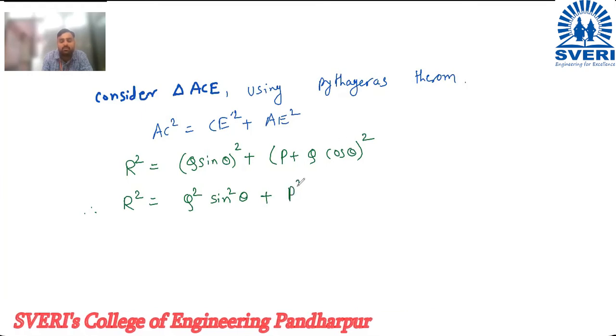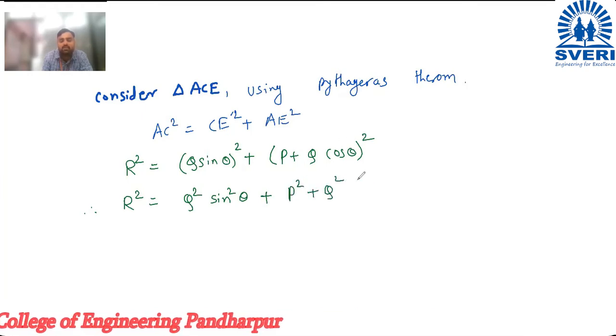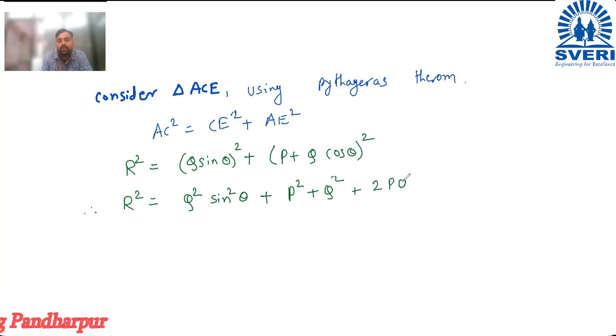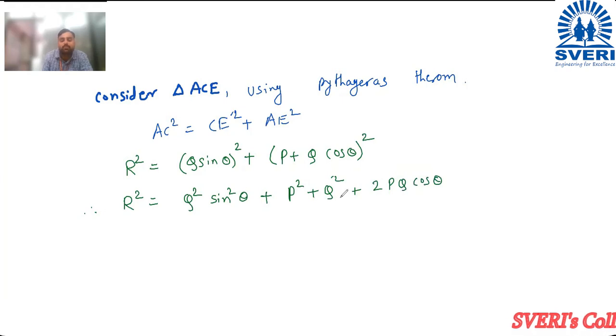So A square is P square, B square is Q square cos square theta, plus 2PQ cos theta.